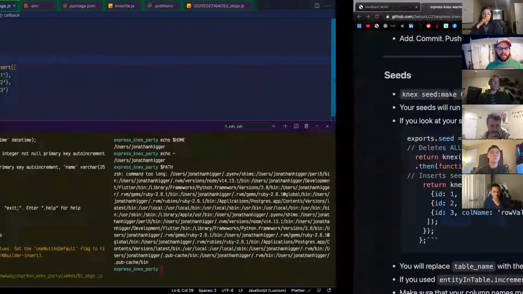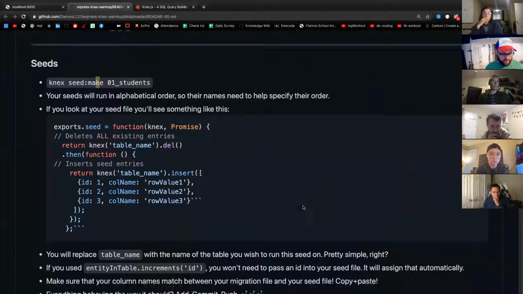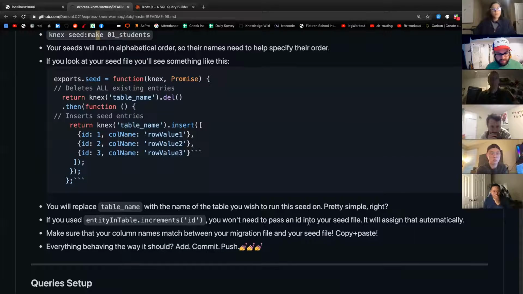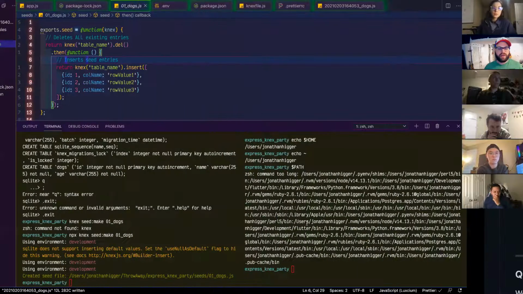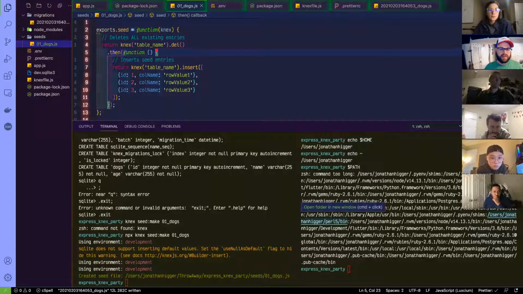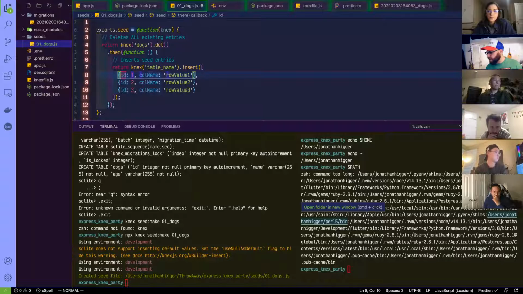It kind of looks like it did all that for us. We just have to rewrite things. So in this case, if we're making dogs, we're probably changing the dogs database. Would you manually input the ID like that, or is that something you would get rid of? Because if it's auto incrementing, you probably don't need that.